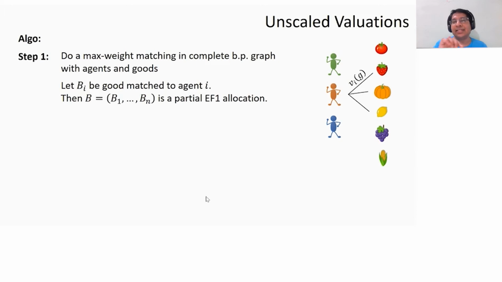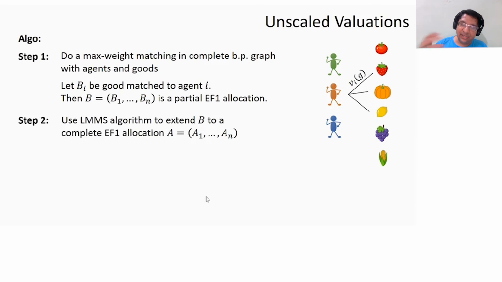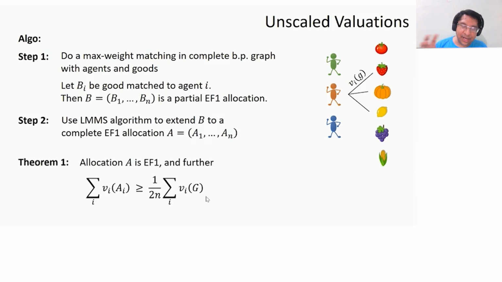Let's say B is this partial allocation. It's an EF1 allocation because everyone gets a single good. This is a partial EF1 allocation. Now I'm going to use the LMMS algorithm to extend this to a complete allocation. So this gives me an EF1 allocation. And what we show, I'm not going to prove this, is that the resulting allocation A has social welfare at least 1 over 2n times the total valuation of all the agents for the entire set of goods. So this is not just OPT.